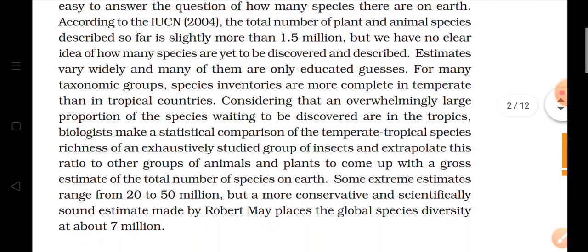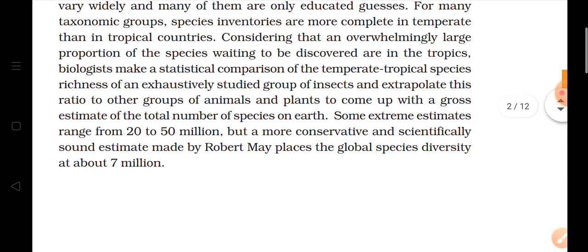Now, if we compare the temperate and the tropical species, and regarding the insects, if we compare them with the ratio of the other animals and plants, then we can say that the number of insects is more than the other organisms present on the earth. Some extreme estimates say that there may be 20 to 50 million organisms, but a more conservative and scientifically sound estimate made by Robert May places the global species diversity at about 7 million.